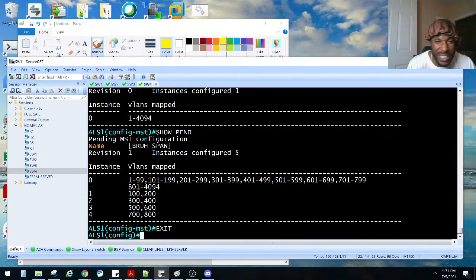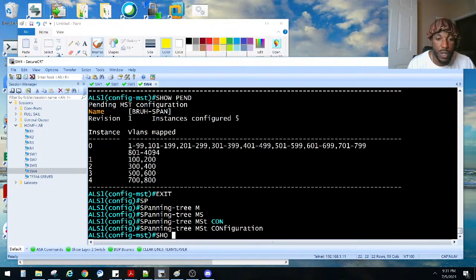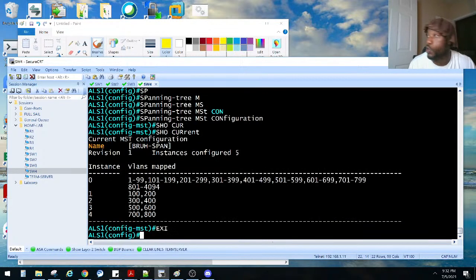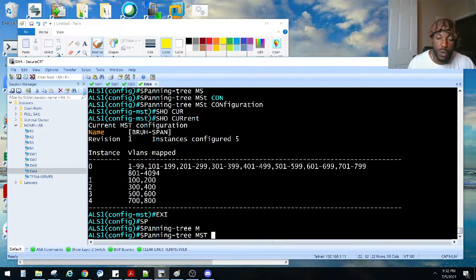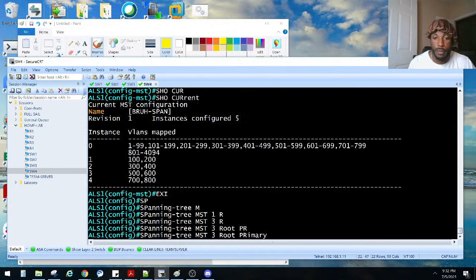So get out of this mode. Now we do a show. Actually, we don't even need to do all that. We just know it's pending. But if you want to verify it again, spanning tree, MST, configuration, show, current. Now it's currently running, right? We need to make him a root bridge for instance number 3. Spanning tree, MST 3 root. We said instance number 3, which is 500, 600, right? This right here. He's gonna be root bridge for this. Spanning tree, root, primary, right?